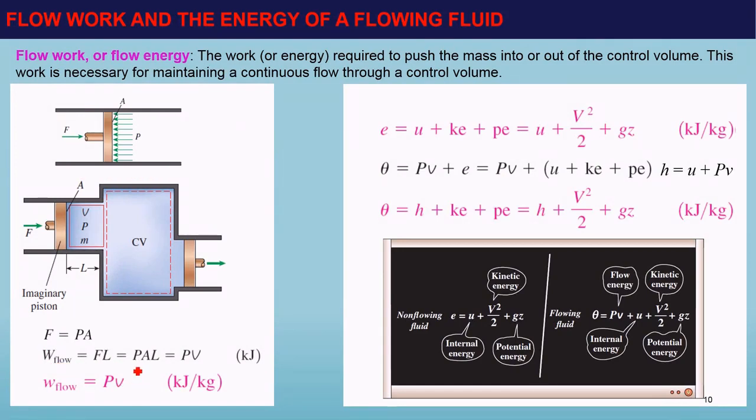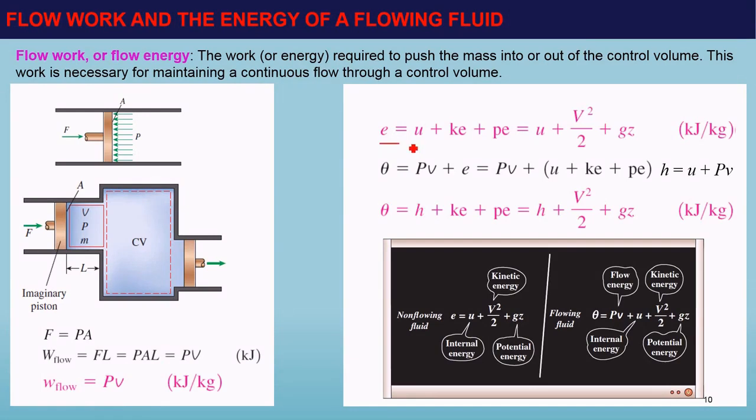Because force is equal to pressure times area, flow work is going to be PAL. And we know AL, area times length traveled, is equal to volume displaced by the piston. So flow work is going to be equal to PV.